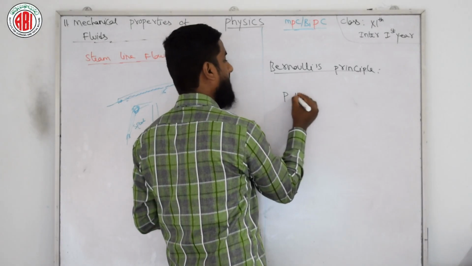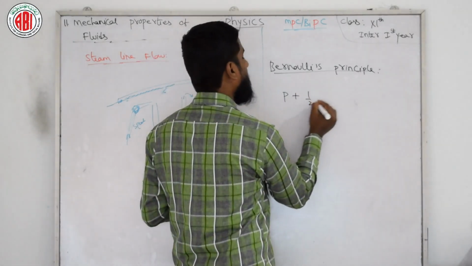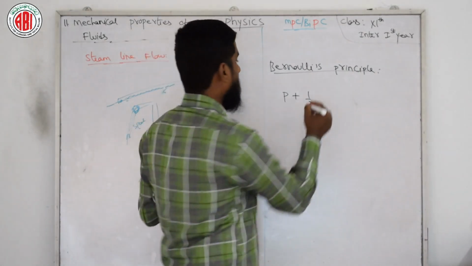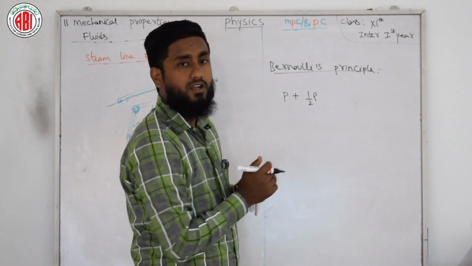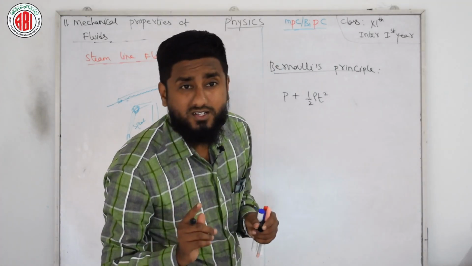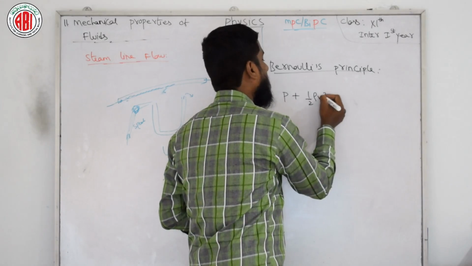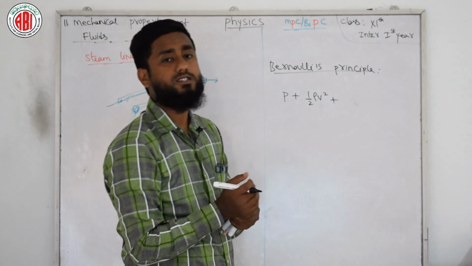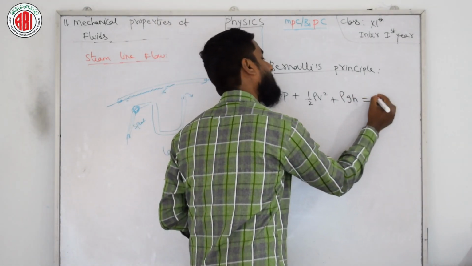We can say pressure plus potential energy. And here we have a few different formulas related to potential and kinetic energy. You can see here, P is nothing but pressure, plus half rho V square, which is known as kinetic energy, plus we have one more energy, that is potential energy, rho gh, equals constant.